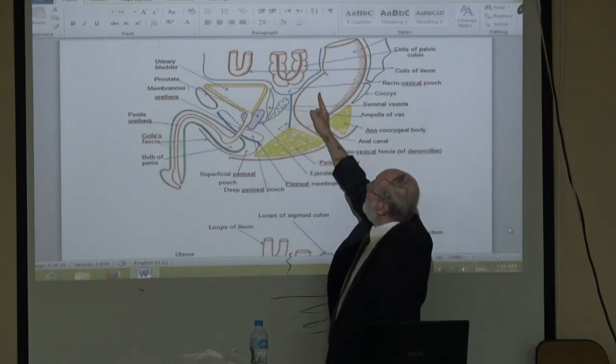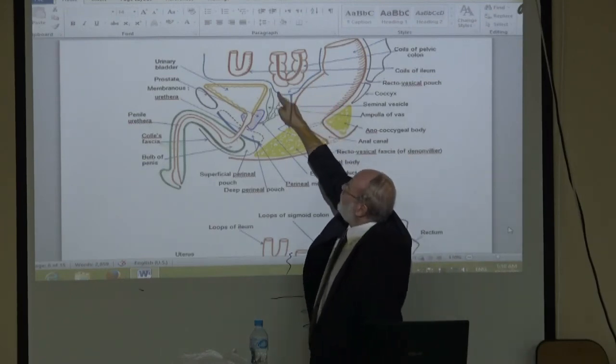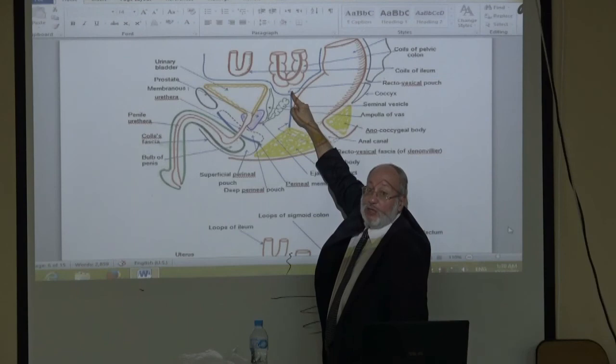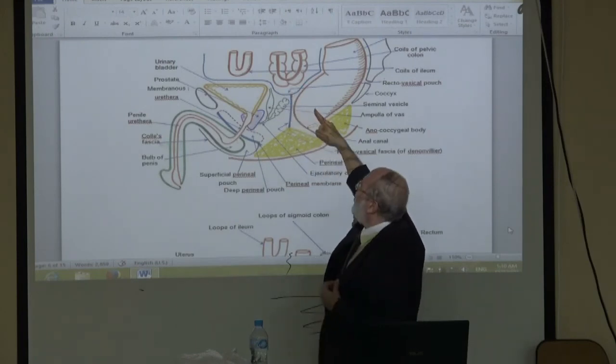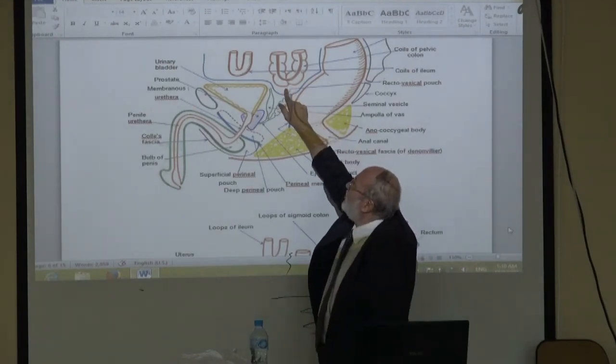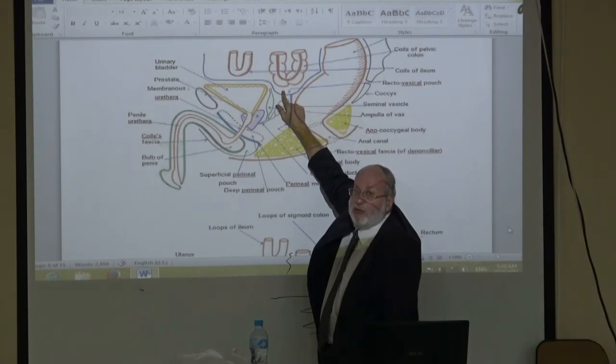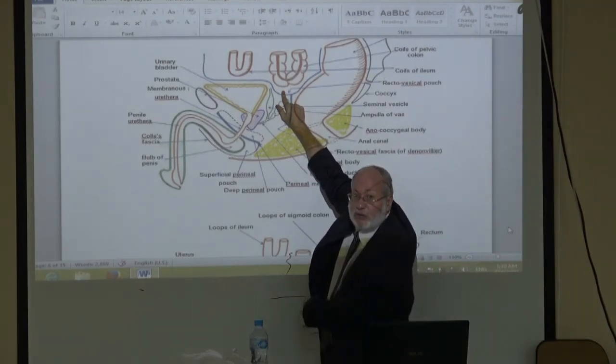I palpate the recto-vesical pouch, which may contain hard masses.